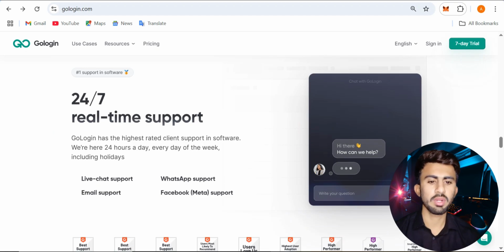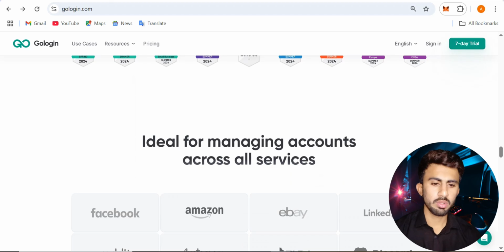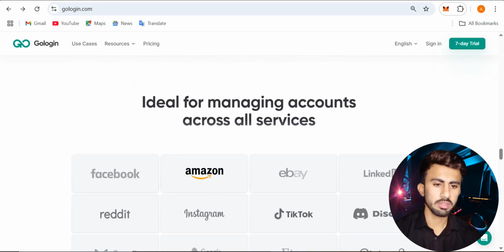24/7 real-time support. GoLogin has the highest-rated client support in the software. We are here 24 hours a day, every day of the week, including holidays. Live chat support, WhatsApp support, email support, and Facebook support. You can check all the detailed information that is available. It is ideal for managing accounts across all services.